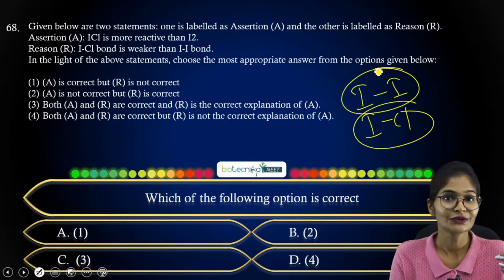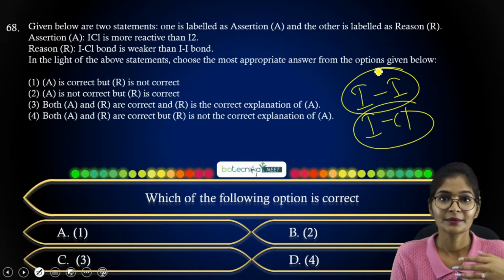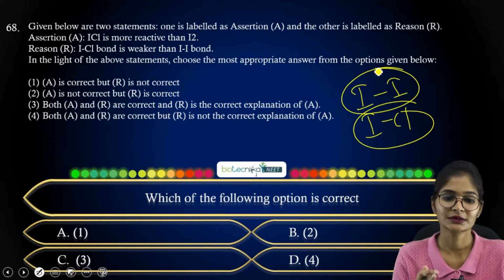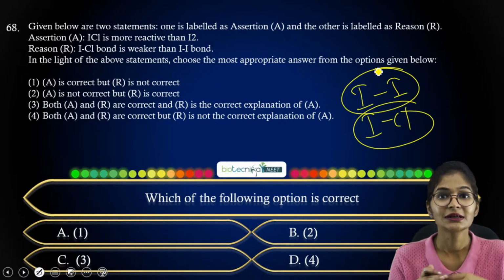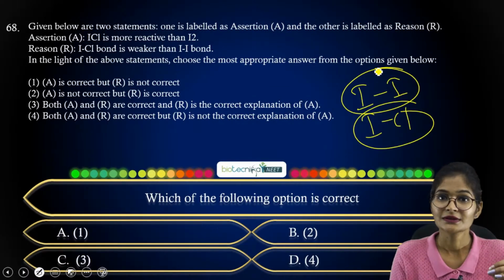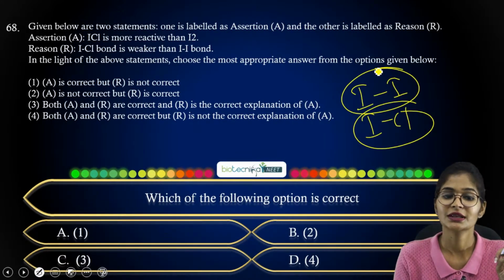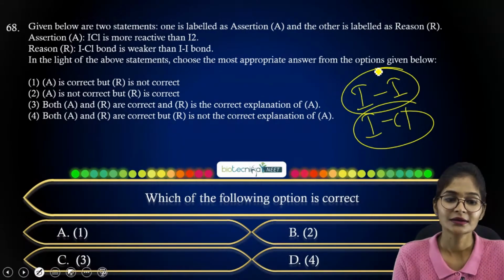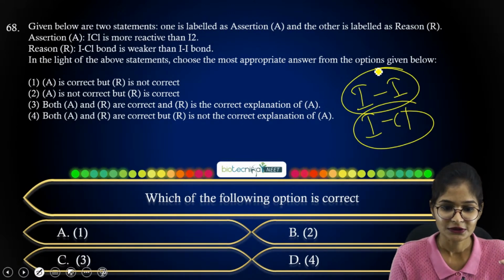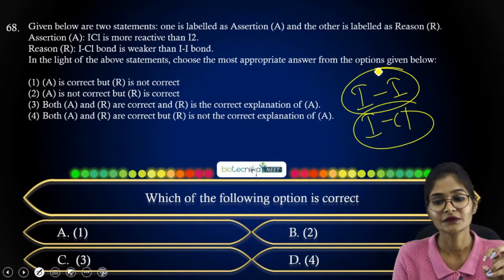So we know that compared to normal homodiatomic halogen molecules, the interhalogen compounds are more reactive. Why are they reactive? The bond you consider in ICl, we can break it easily. But when you consider the I2 molecule, that is a homodiatomic molecule, the bond cleavage is very difficult, right? So what assertion have they given? ICl is more reactive than I2, and the reason they have given is ICl bond is weaker than I-I bond. In the light of the above statement, just choose the most appropriate answer from the options given below.